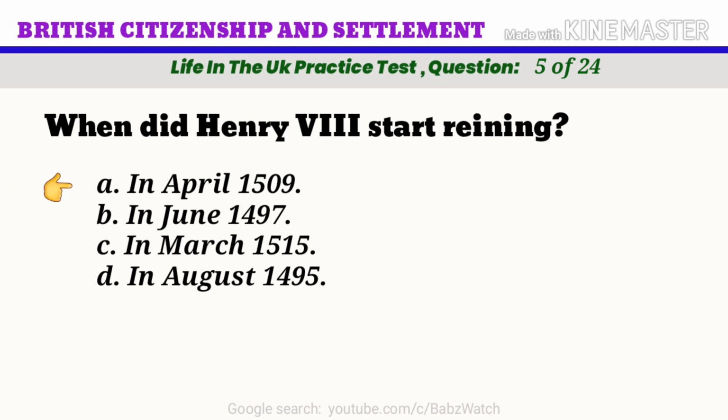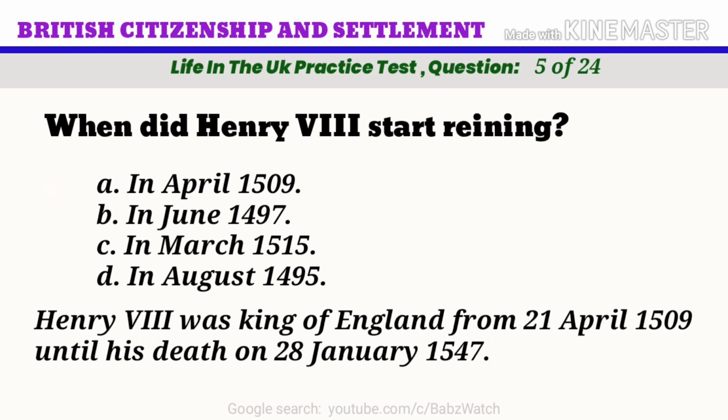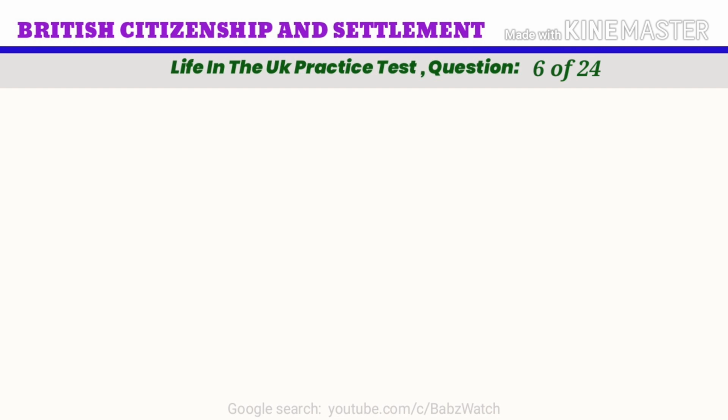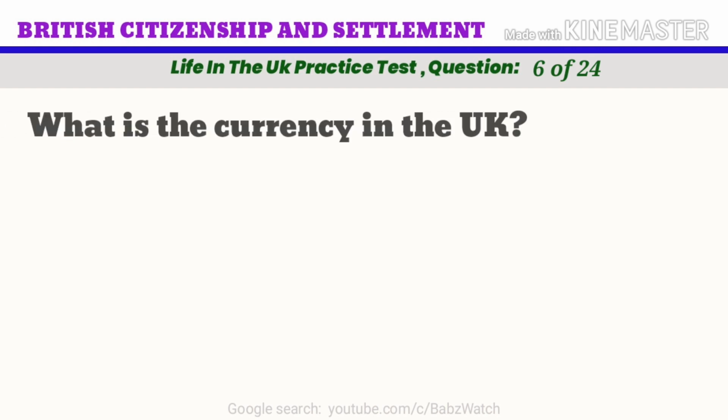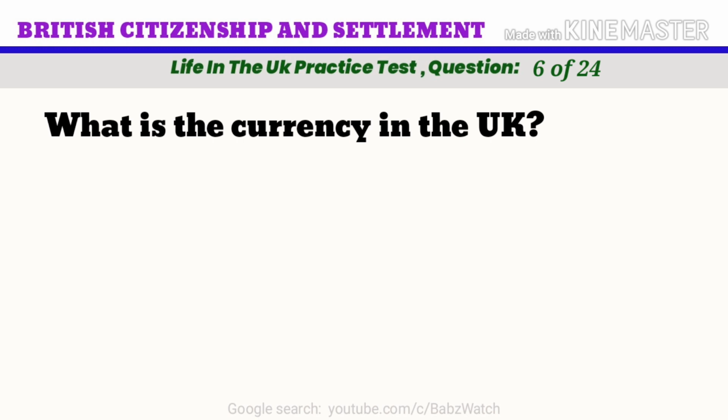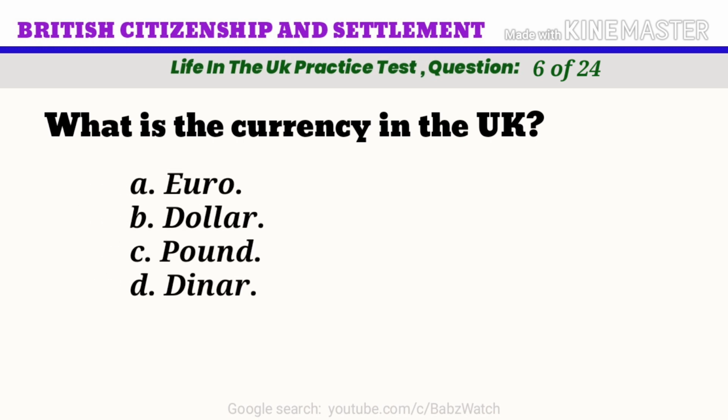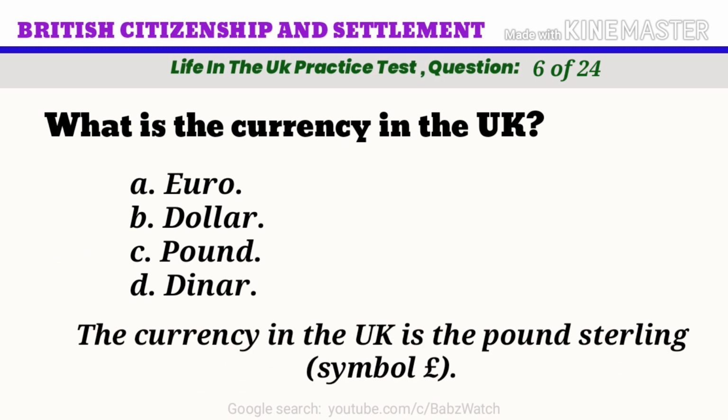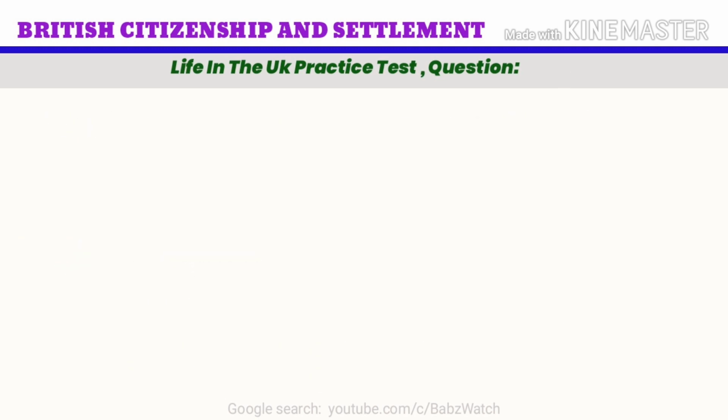In April 1509. Henry VIII was King of England from the 21st of April 1509 until his death on the 28th of January 1547. Life in the UK practice test. Question 6 of 24. What is the currency in the UK? A. Euro. B. Dollar. C. Pound. D. Dinar. The correct answer is C. Pound. The currency in the UK is the pound sterling, symbol pound.